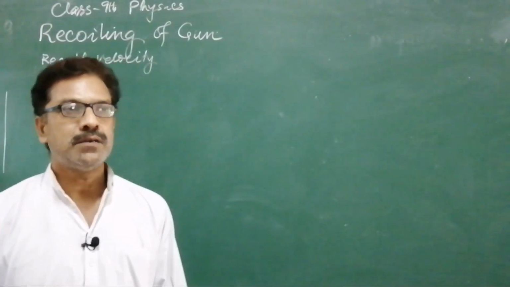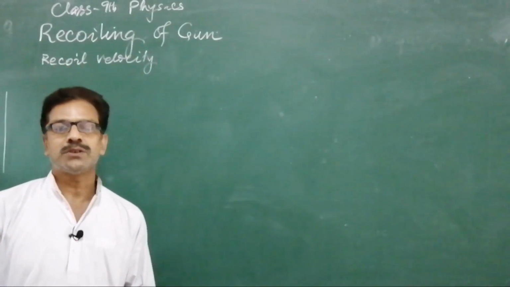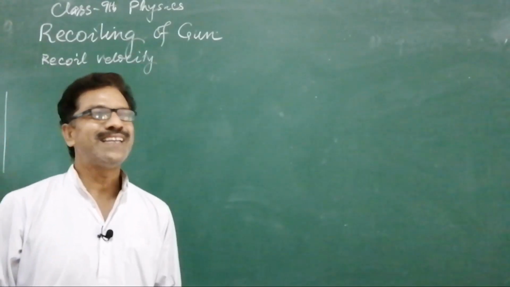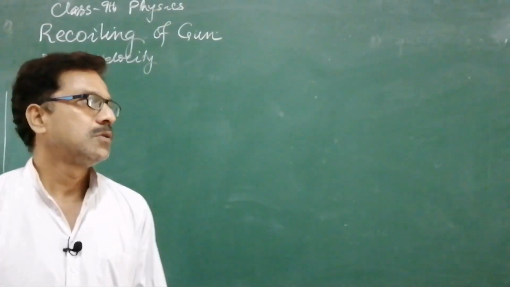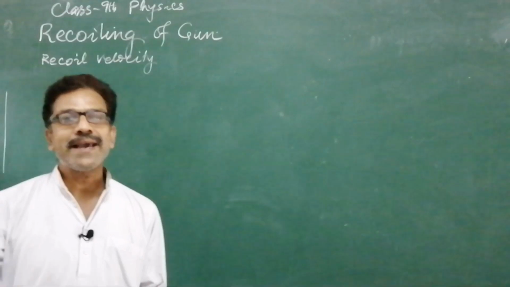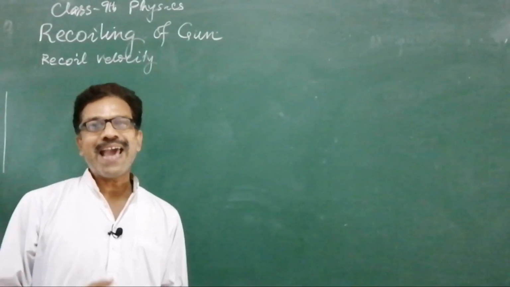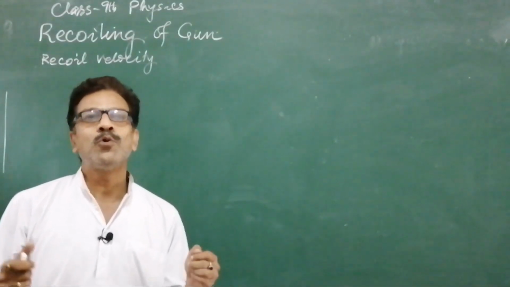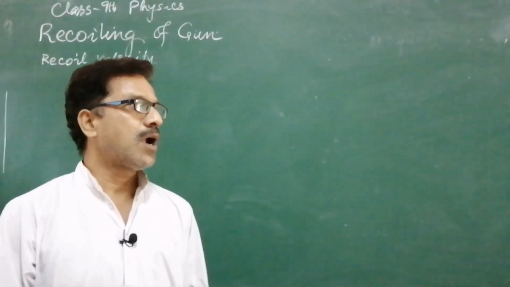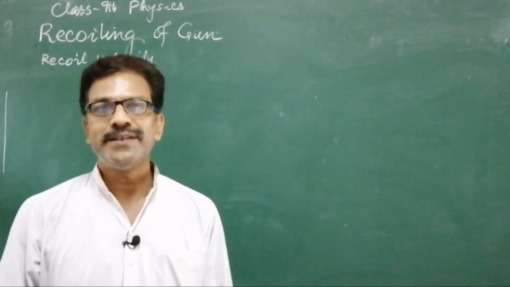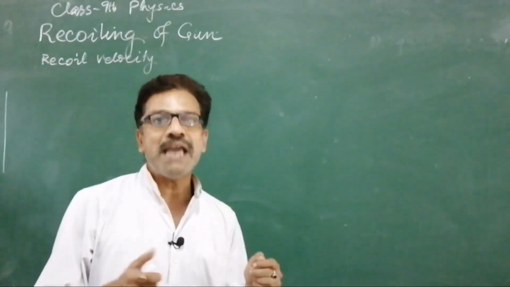The going back of the gun, in the backward direction, is called recoiling of gun, and the velocity with which it goes backward is called recoil velocity. It occurs due to Newton's third law of motion, which states that to every action there is equal but opposite reaction, or in another language, action and reactions are equal but opposite. Here in this case, the going of the bullet in the forward direction is action, and exerting a backward force on the gun is reaction.